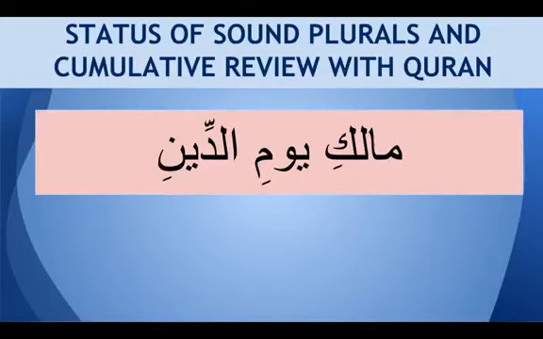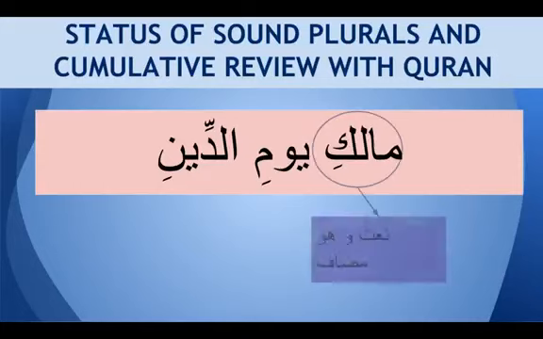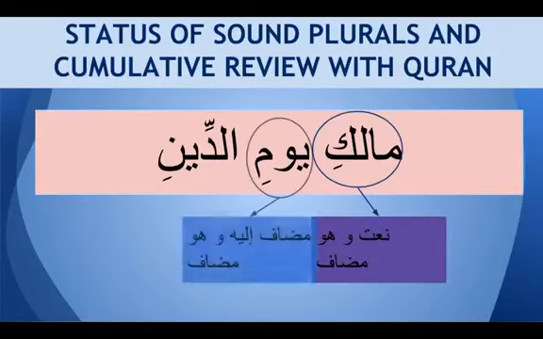Maliki yawmiddin. So how do we analyze here? If we don't see al, and there's a single vowel sign, we know this is turning itself into a mudaf. Normally it has to be al-maliki, again a na'at, but because it's becoming mudaf, al is dropped, so it becomes maliki, na'at wa huwa mudaf, and yawmi is mudaf ilayhi. And again, if you see the same thing here, there's no al, single vowel sign, then we know it's still a mudaf, it's not ended here.